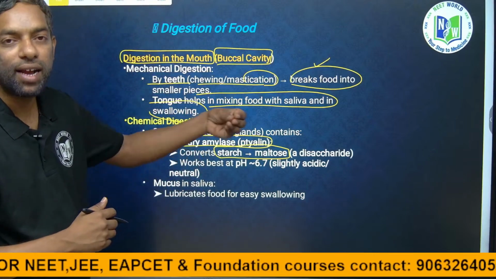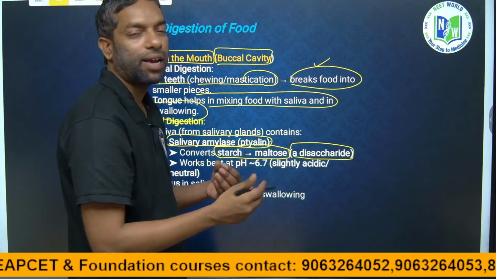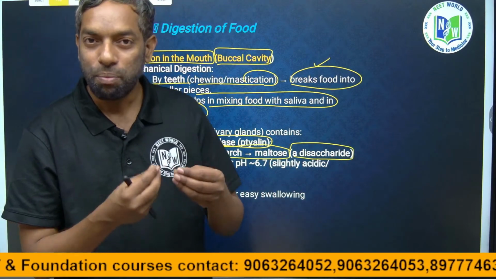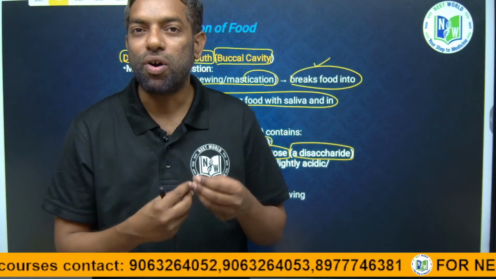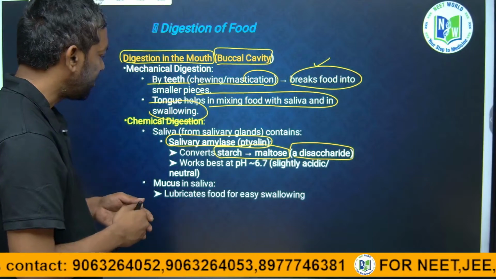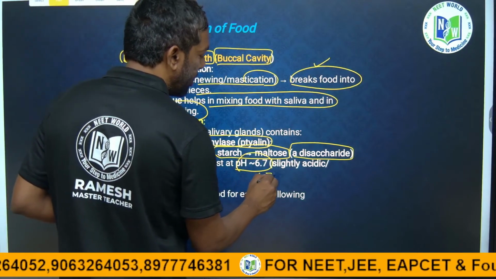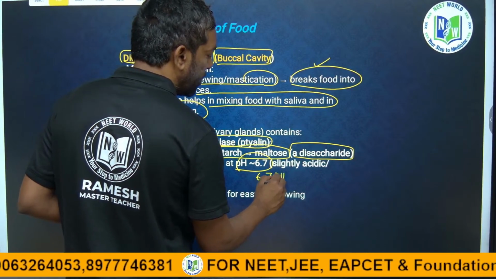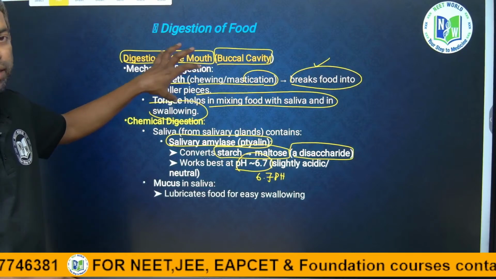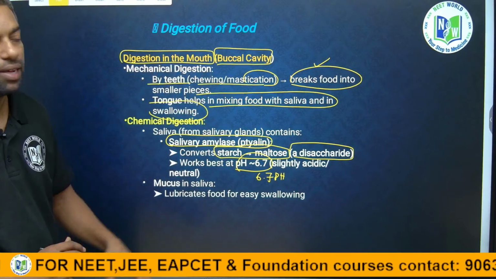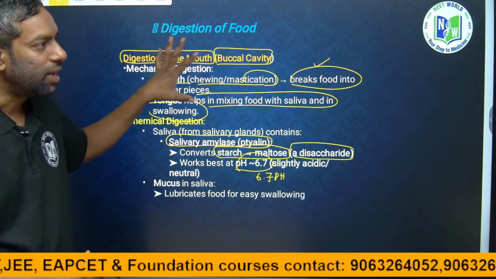Maltose is a disaccharide of the carbohydrate. There are disaccharides, trisaccharides, and monosaccharides in starch-like carbohydrates. The pH of the saliva is 6.7. In the mouth, there is food they can digest, especially carbohydrates. Digestion is going to take place in the mouth. First digestion is there in the mouth.